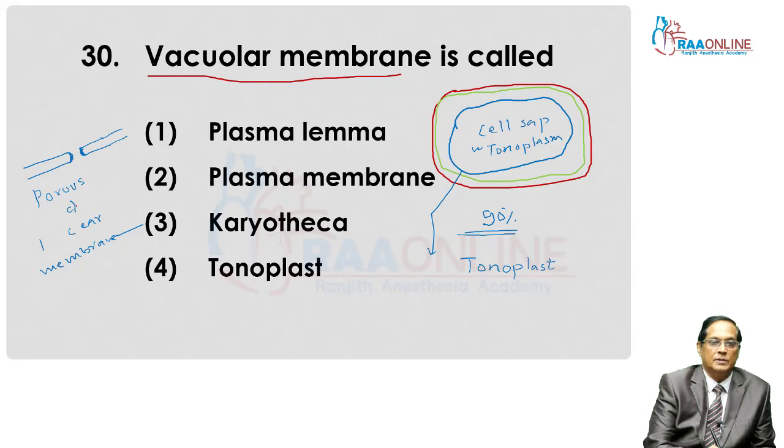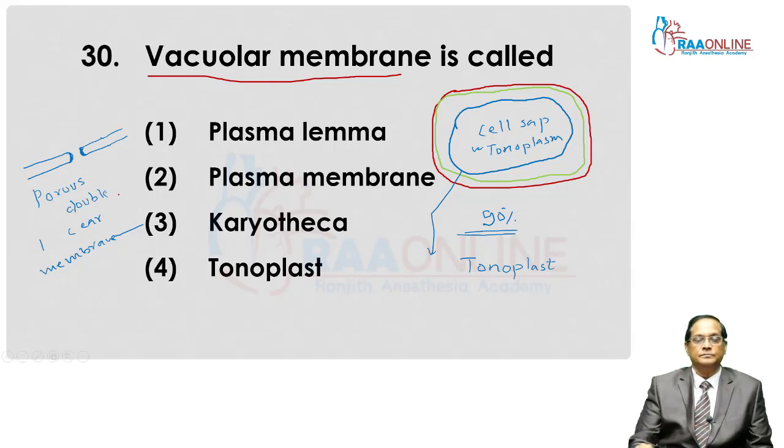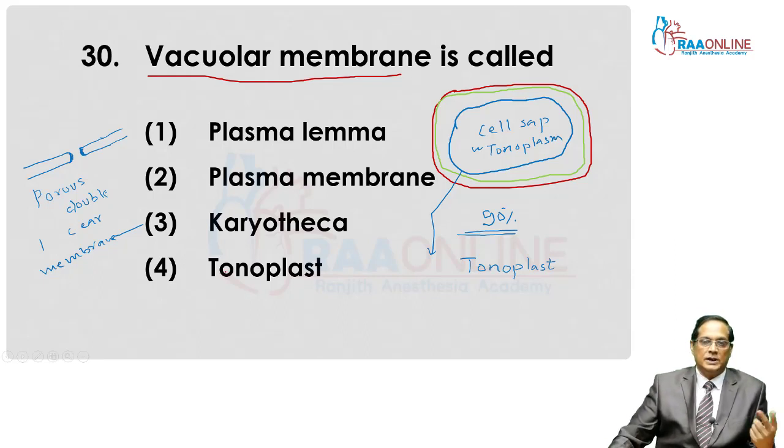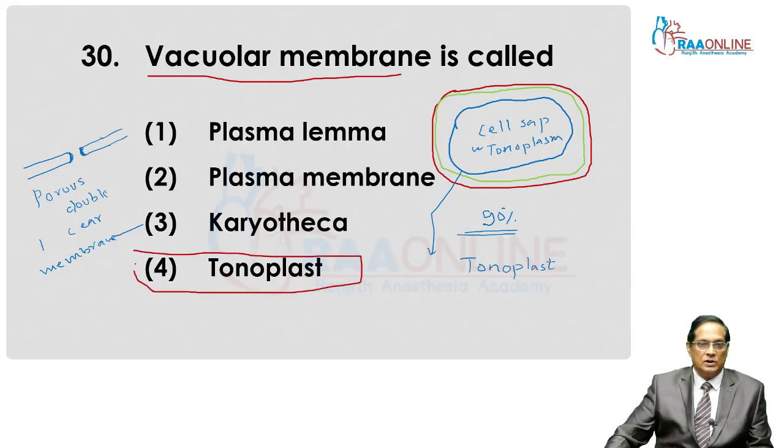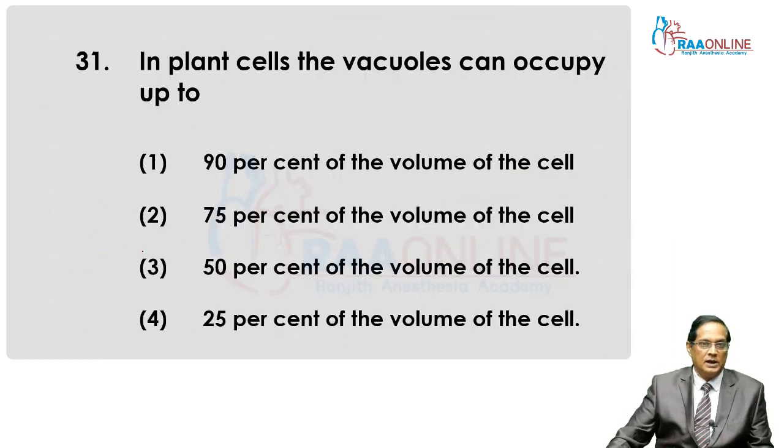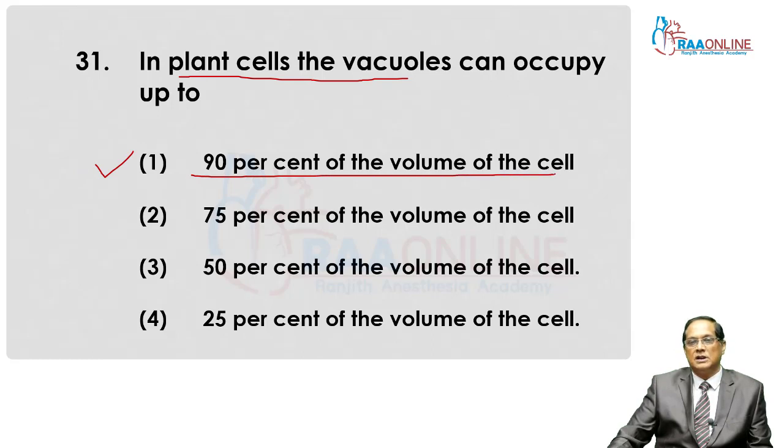And second, double, is also a medical question. Then tonoplast I have already described. For the 30th question, the answer is 4. That is, vacuolar membrane is known as tonoplast. In plant cell, the vacuole, I have already given that clue, covers 90% of the space.